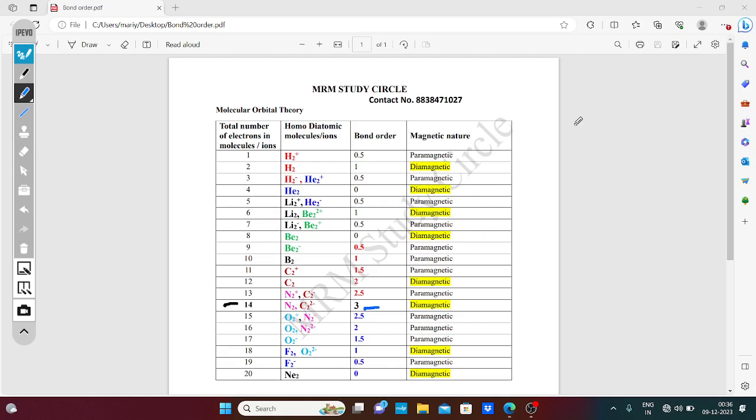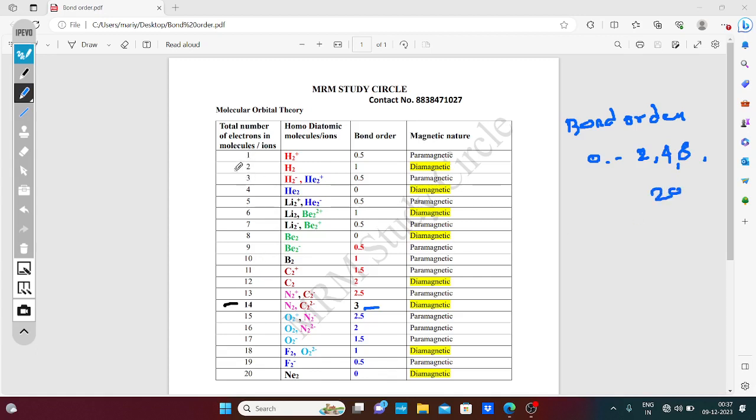See here, bond order 0. That is at the number of electrons 2, then 4, then 8 electrons, then 20 electrons.